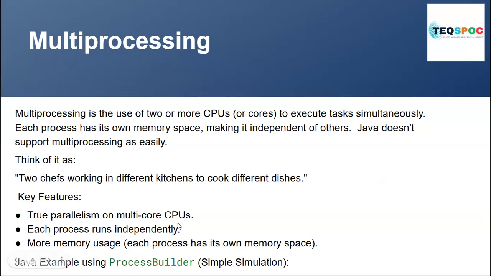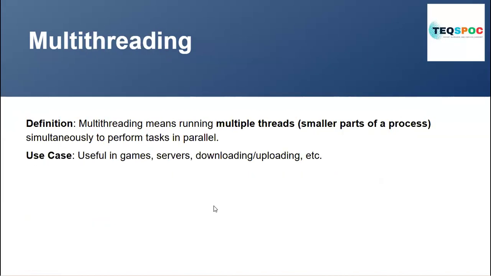The time is basically minimized, and multiple cores are used. Each process runs independently because every process works on one CPU, one core. Memory use: each process has its own memory space. And a Java example like ProcessBuilder is basically an example of multiprocessing.